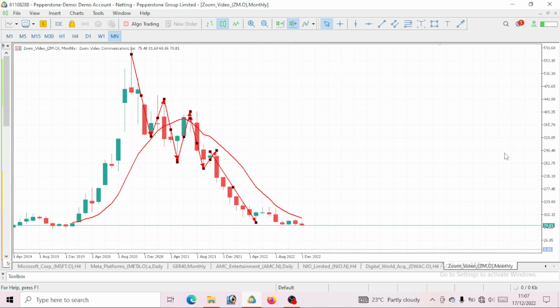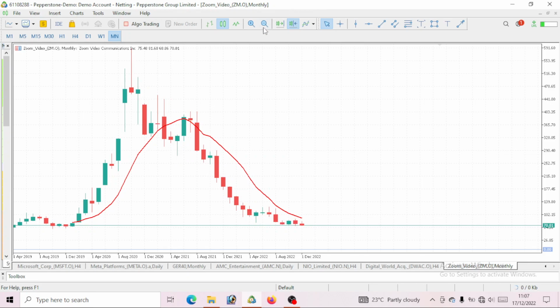So we can see this as a drop. Here would be a pullback, right? So we've gotten another drop. You notice that if you zoom in properly, this drop has broken this previous lows and a pullback was made, no doubt came close to our moving average. What do you expect next? Another drop. So this ZM, which is our Zoom video, will continue to give us that bearish move, right?